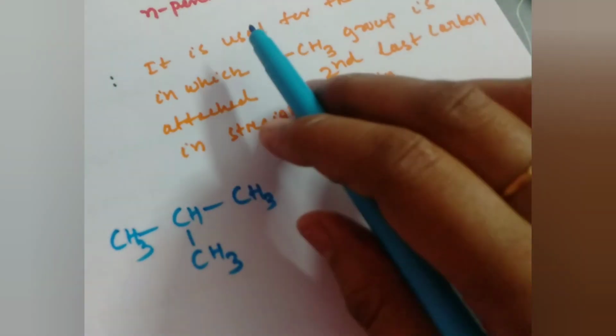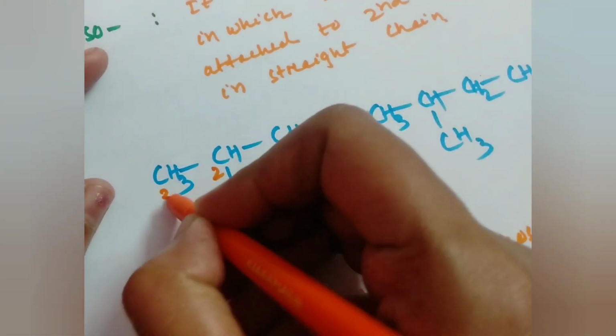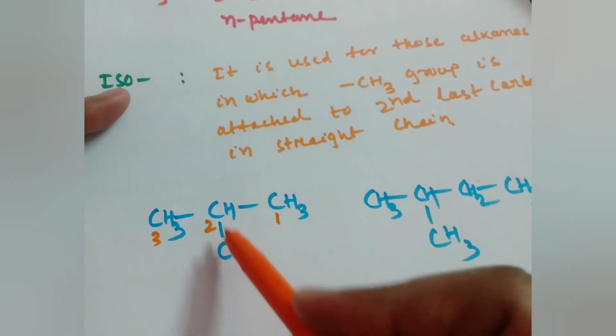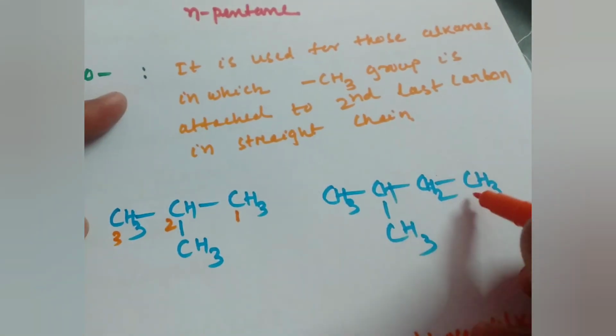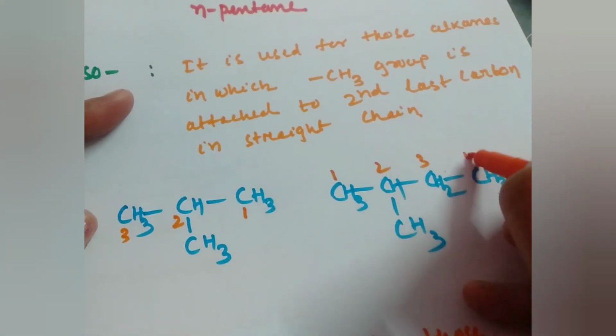Now see the definition. It is used for those alkanes where we write iso, where a CH3 group is attached to the second last carbon in the straight chain. If this one is a straight chain, and this one is your second carbon atom, 1, 2, 3, the CH3 group is attached to the second last carbon in the straight chain. Here also, the second last carbon means 1, 2, 3, 4, this is your second last carbon, and CH3 is attached.